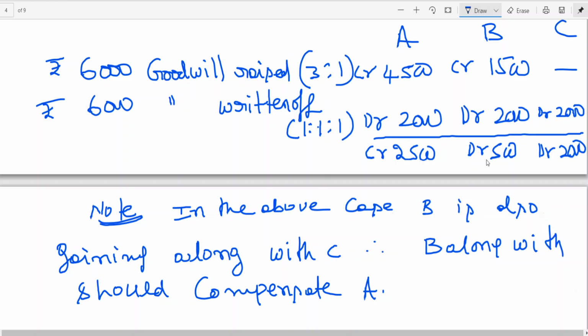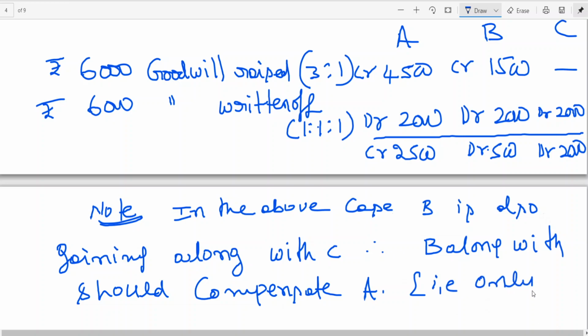I think if you go by the entry, it's very clear. C is bringing cash account at Rs 2000. B is not bringing cash. B's capital account at Rs 500. Who is sacrificing? Only A alone is sacrificing.